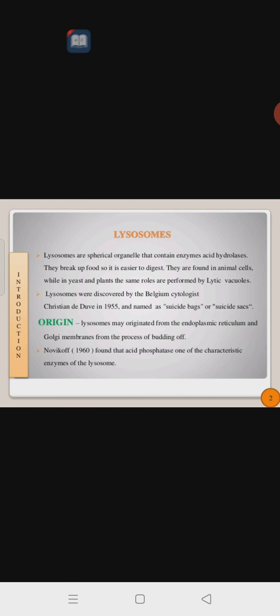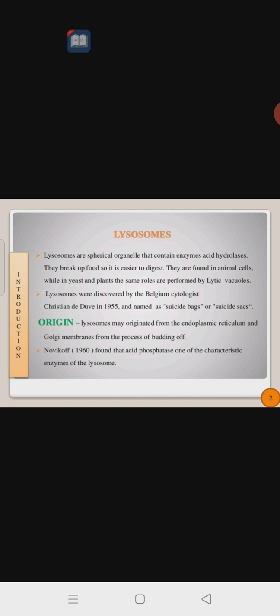What do we commonly call it? Lysosomes are spherical organelles that contain the enzymes acid hydrolases. These are spherical cell organelles present in the cytoplasm of all eukaryotic animal cells. They break up food so it is easier to digest. Lysosomes play an important role in the digestion of food.